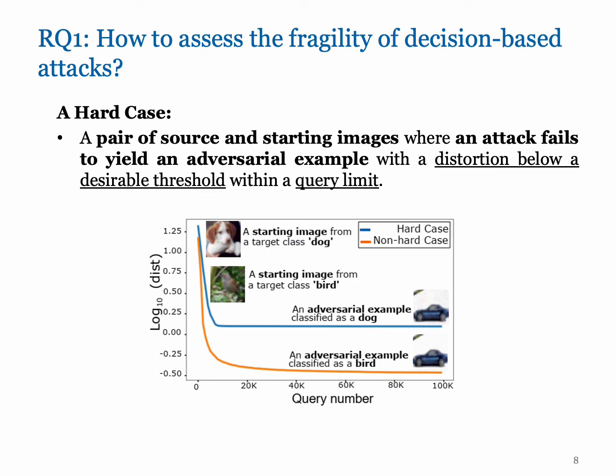The first research question is how to assess the fragility of decision-based attacks. To answer this research question, firstly, we empirically define a so-called hard case to an attack as a pair of source and starting images, for which the attack fails to yield an adversarial example with a distortion below a desired threshold within a query limit. For example, this figure shows that even with 100k queries, a solution based on a gradient estimation method doesn't improve the distortion of the adversarial example for a car classified as a dog.